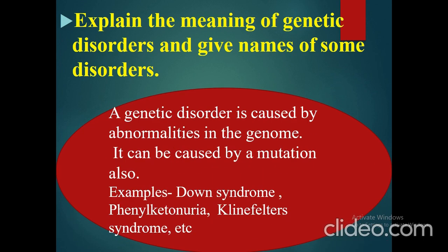So the answer for this is, a genetic disorder is caused by abnormalities in the genome and it can be caused by a mutation also. This means disorders where there is an abnormality in the genes. For example, if chromosomes become fewer or more, the disorder caused by that is called a genetic disorder, or if it is caused by mutation, we also call it a genetic disorder. There are some examples given here: Down syndrome, phenylketonuria, Klinefelter syndrome, etc.